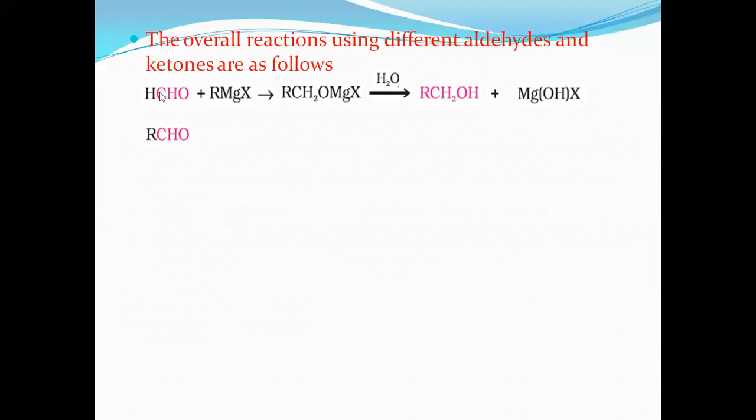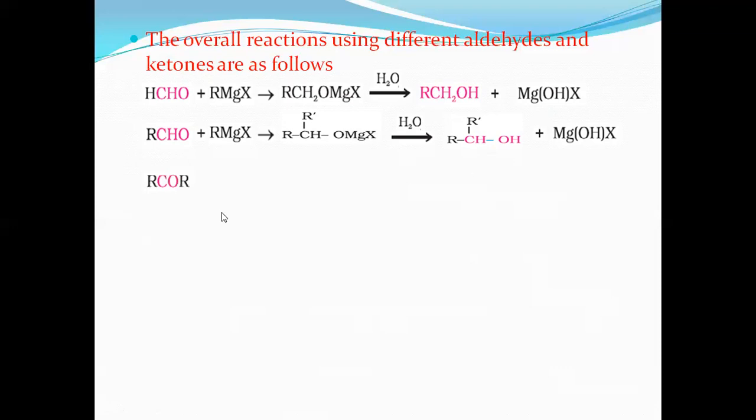Higher aldehydes, where R is CH3, alkyl or aryl groups, combine with the Grignard reagent and give secondary alcohols. Remember, secondary: the OH group is attached to a carbon atom that is attached to two other carbon atoms, therefore it is secondary, and the alcohol is called secondary alcohol. Remember, higher aldehyde results in secondary alcohol. Formaldehyde gives primary alcohol.